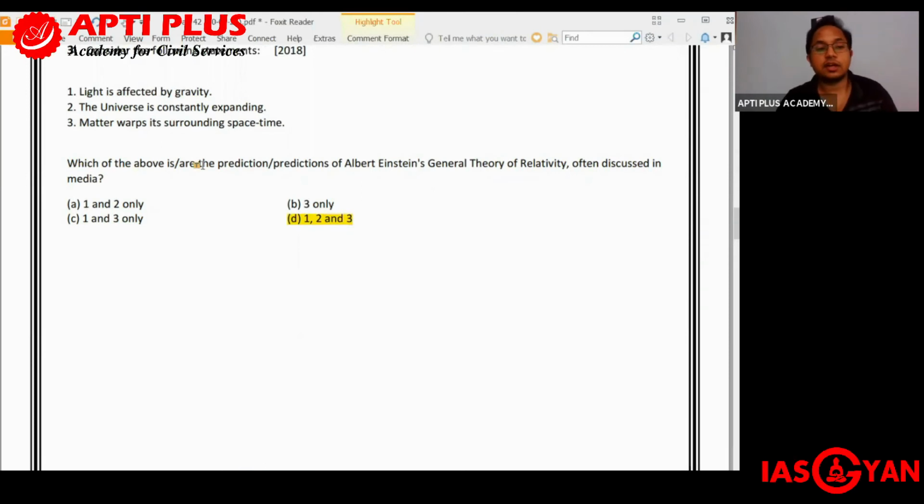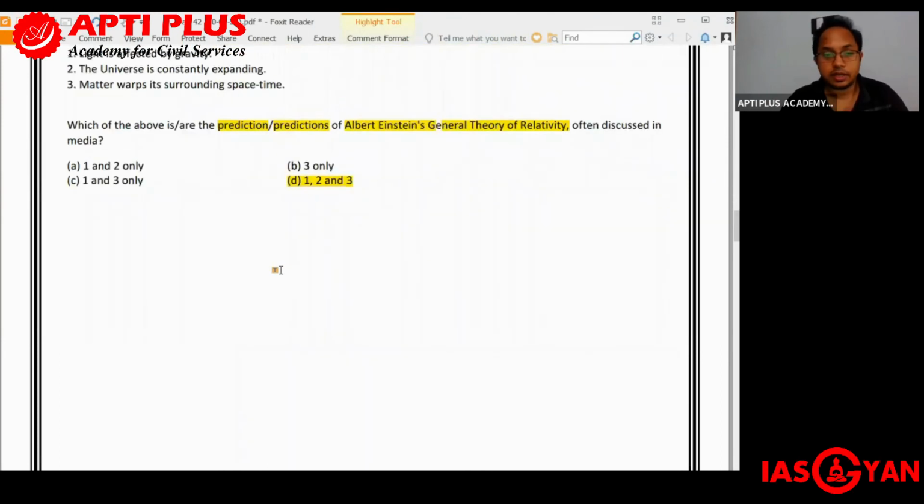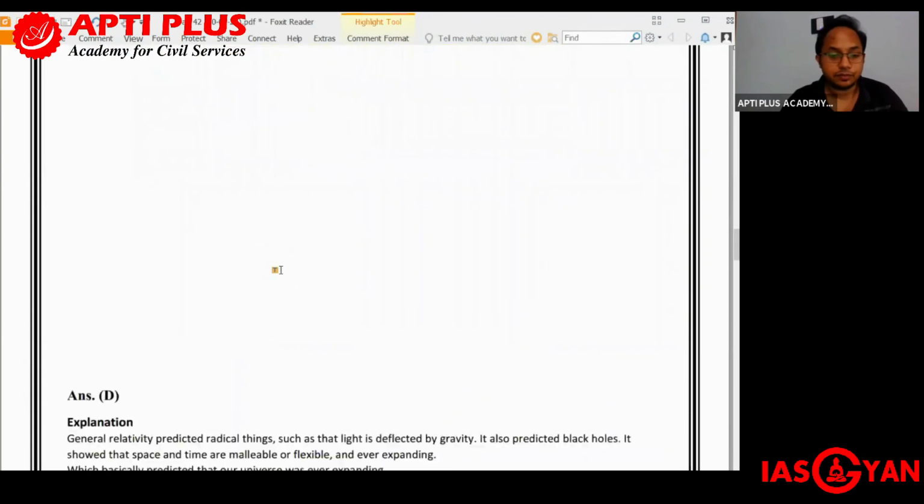Which of the following is or are the prediction or predictions of Albert Einstein's general theory of relativity? Okay, out of these, which are the predictions of Einstein's general theory of relativity? Number 1, light is affected by gravity. Number 2, the universe is constantly expanding. And number 3, matter warps its surrounding space and time. All these 3 are actually correct as per Albert Einstein's general theory of relativity.